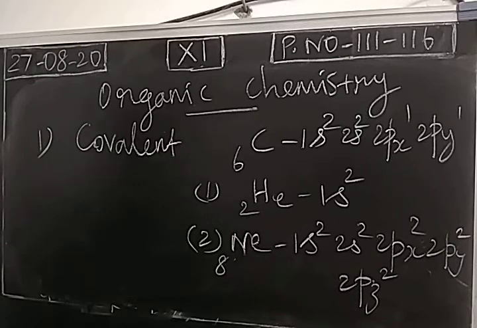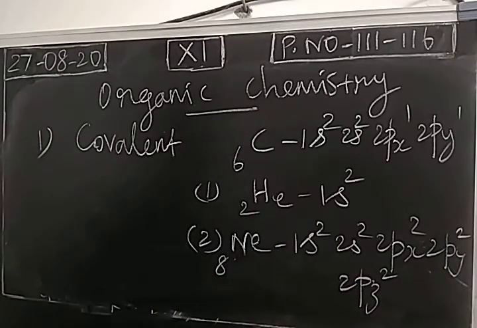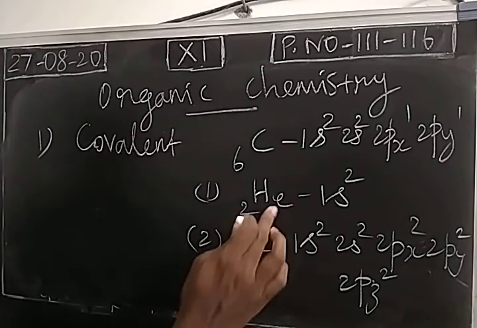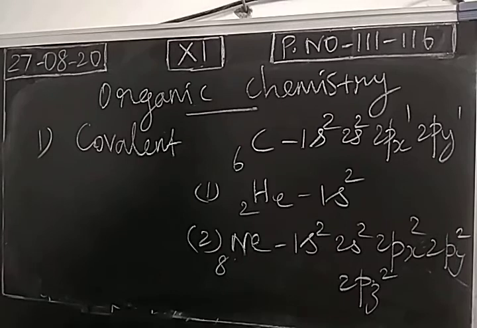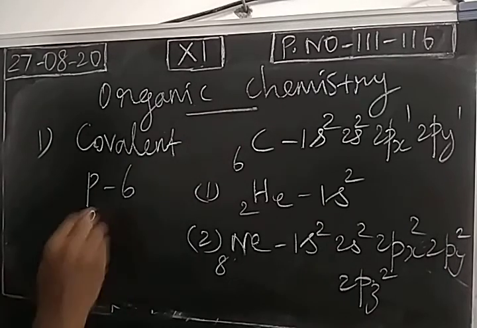So 2 possibilities are there. It can lose 4 electrons or it can gain 4 electrons. But both the processes will be difficult. Why? If carbon loses 4 electrons, the protons are still the same, 6. What about the number of electrons?